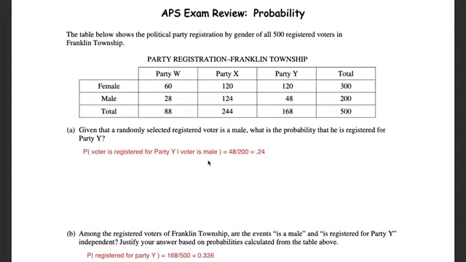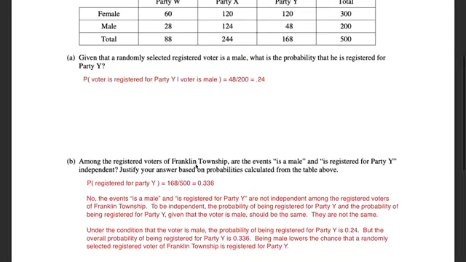So that's part A. For part B, among the registered voters in this township, are the events "is a male" and "is registered for party Y" independent? So this is a yes or no question. Notice I put my answer of no right there. Justify your answer based on probabilities calculated from this table. So you have to have evidence in terms of the probabilities. You can't just write an answer where you tell some type of a story. No, we have data, so we need to use the data to justify our conclusion.